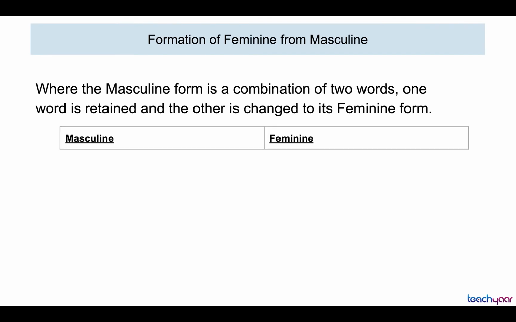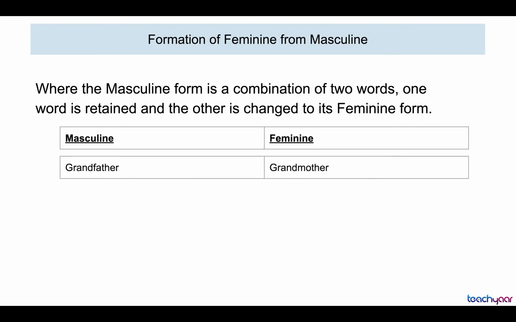Let's see one more situation. Where the masculine form is a combination of two words, one word is retained and the other is changed to its feminine form. Let's see. Grandfather. So actually there are two words here which have been joined together. Now what happens to the feminine case here? We have grandmother.